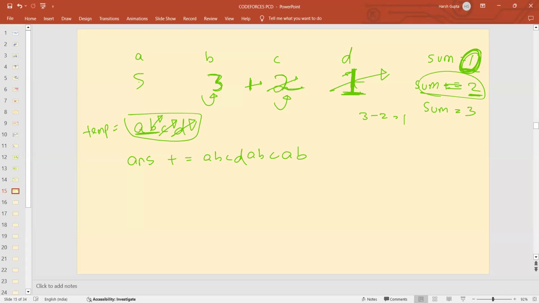Now I come to this A. So the frequency of A is 5, but this sum variable is 3. This means that I have already taken A 3 times. So the number of times I need to take A more is 5 minus 3, that is 2. So I simply added this A twice. And I'm done with this. This is actually my final answer. So this is actually the logic of my code.